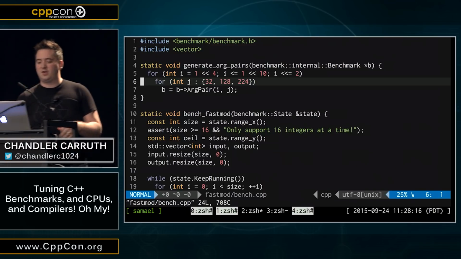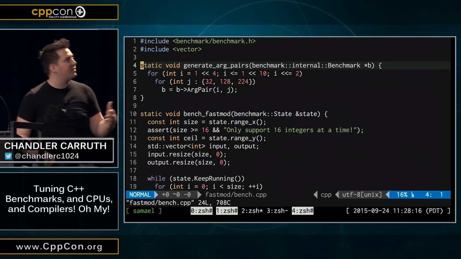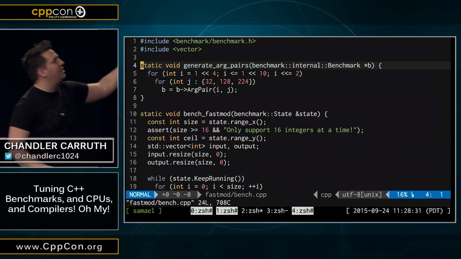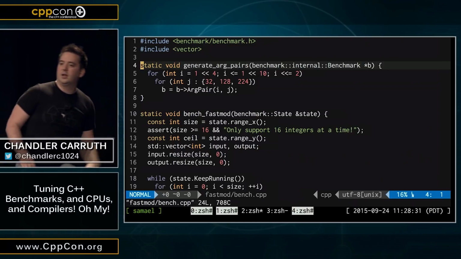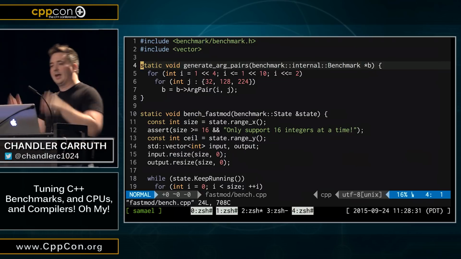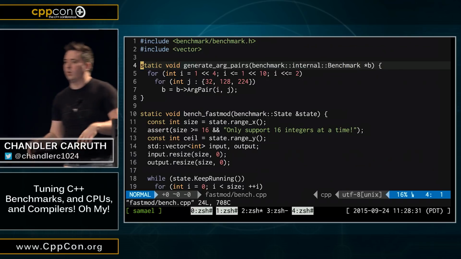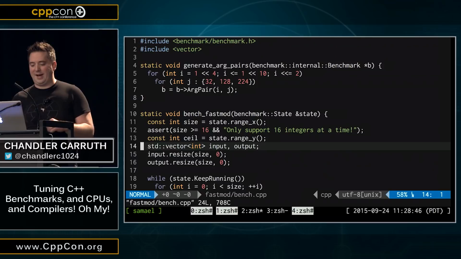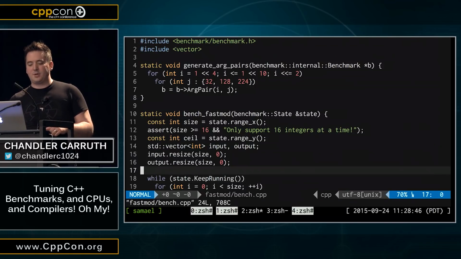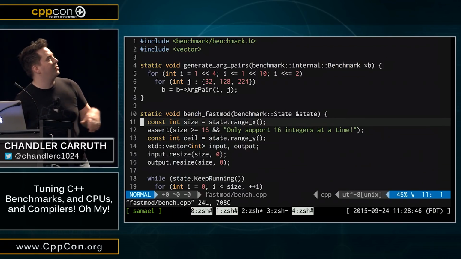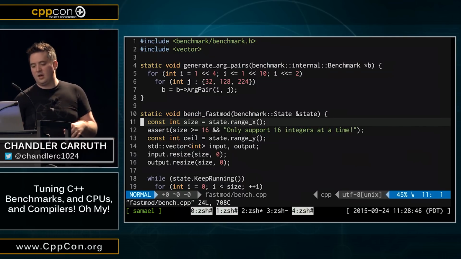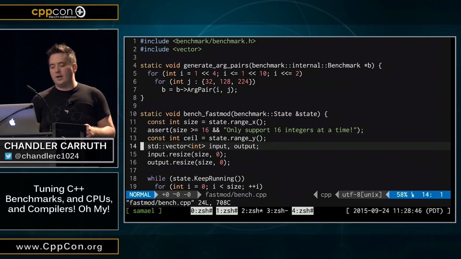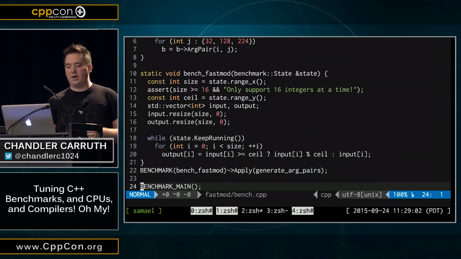Okay. So we have this generate arg pairs. This is going to generate our input space. We're going to walk from 16 up to 1024. And on the other dimension we're going to get the numbers 32, 128, and 224. These are kind of arbitrary. It's just a two-dimensional space we're going to explore in our benchmark. We'll come back to them more. So we capture the x here, which is from 16 to 1024, as our size. We pick a ceiling here, which is 32, 128, and 224. We create some vectors for our input and our output.